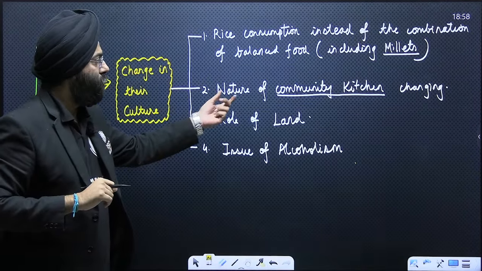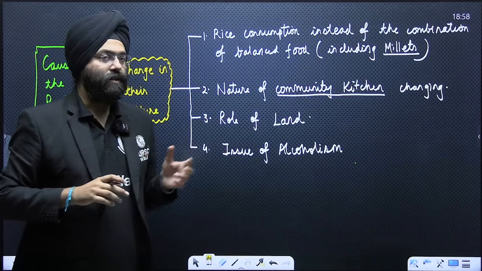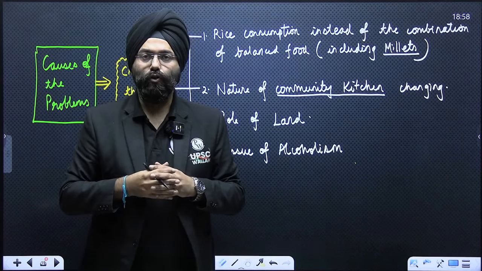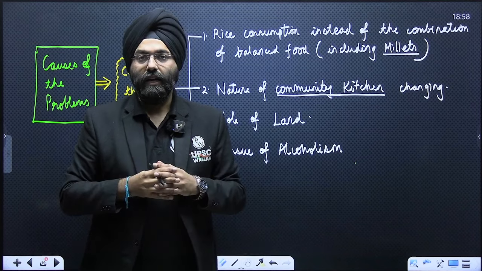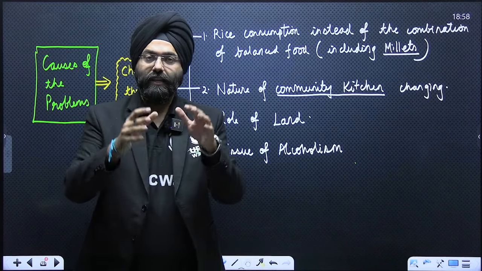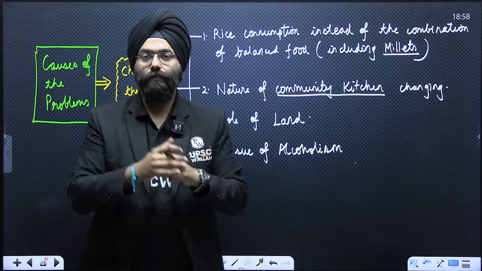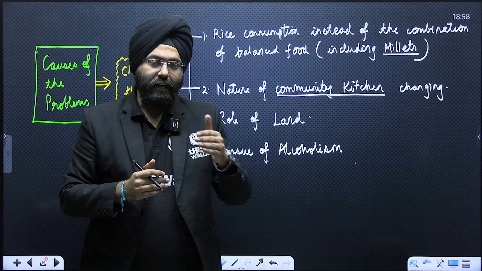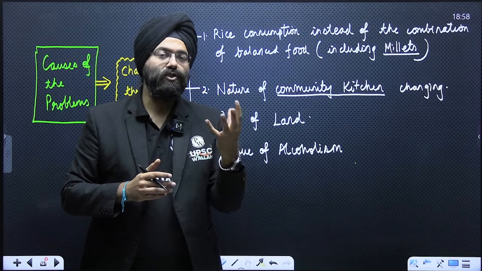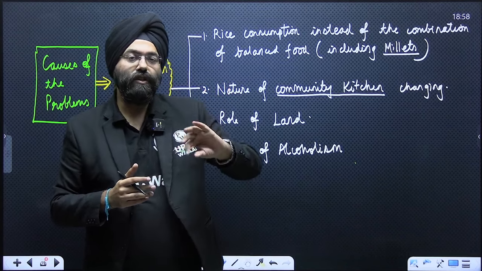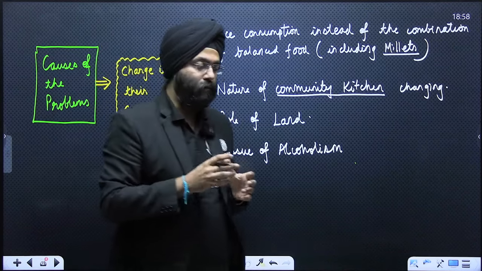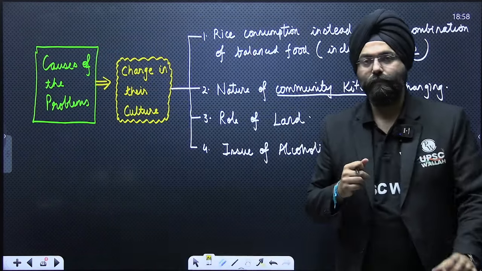Second is the changing nature of the community kitchen. What does this mean? Please remember, the tribals are a very close-knit group. They tend to stay together, live together, and whenever food is prepared, it is prepared in a common kitchen, for the whole tribal community. Now, as times change, the concept of the common kitchen is changing to the concept of an individual kitchen. That is, there is a rise of individualism among the tribals also.